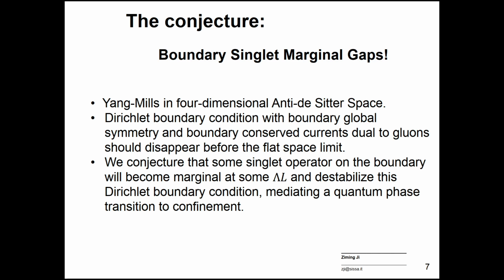And the application could be, for Yang-Mills in 4 dimensions, for example, there exists a so-called Dirichlet boundary condition with boundary global symmetry and boundary currents due to gluons. We conjecture that some singlet operator under the unbroken SU(N) symmetry becomes marginal at some finite ΛL, destabilizing this Dirichlet boundary condition, mediating a quantum phase transition to confinement. Thanks.